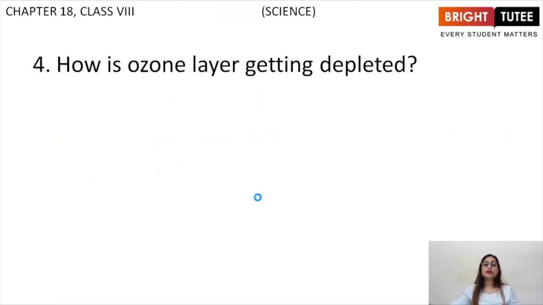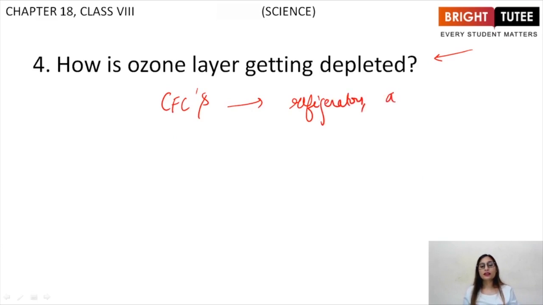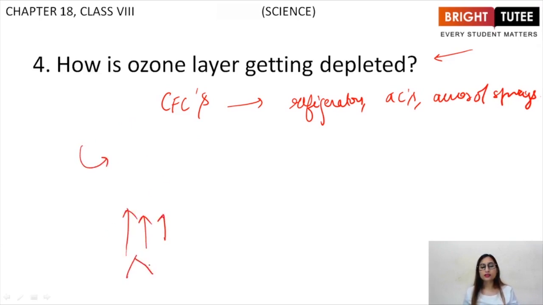Fourth question, how is the ozone layer getting depleted? The foremost reason for that is CFCs, which are used in refrigerators, ACs, and aerosol sprays. What happens is these CFCs are released in the air by our houses and industries where we are using ACs.